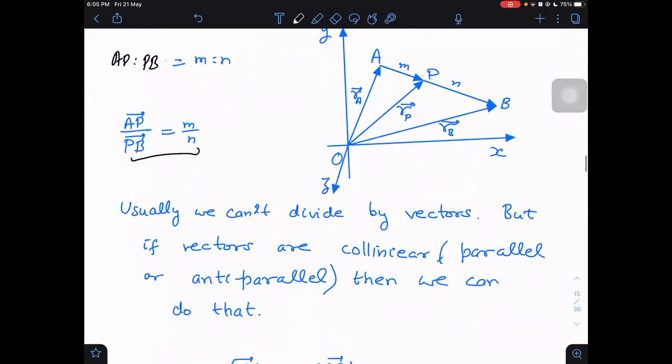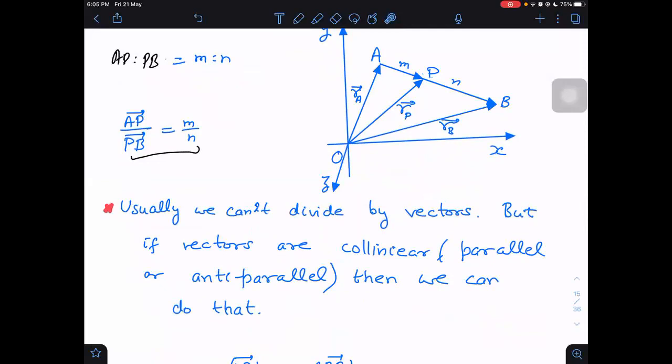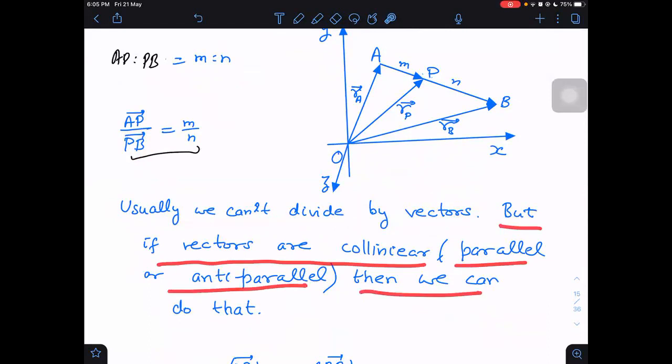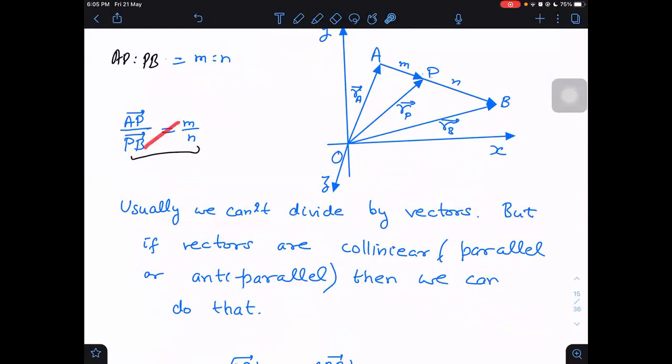Then here is one important point. Usually we can't divide by vectors. There is nothing like vector division. Vector product is defined, and that also in two ways. Because the vector product can be defined in two ways, we can't have a unique division for that. So usually we don't divide by vectors, but there is an exception. If vectors are collinear, parallel or anti-parallel, then we can divide. No problem in that. We can divide. We can cross multiply after that.